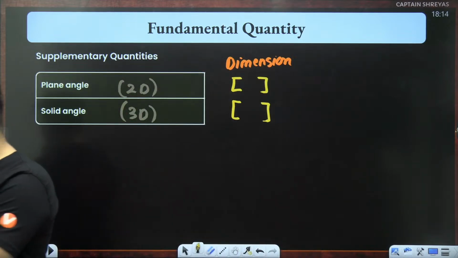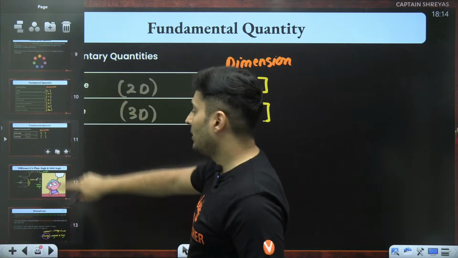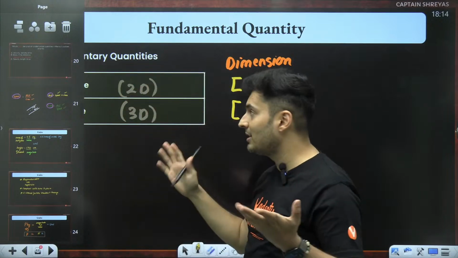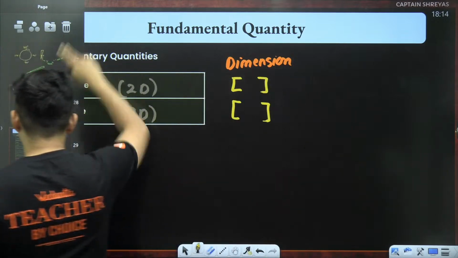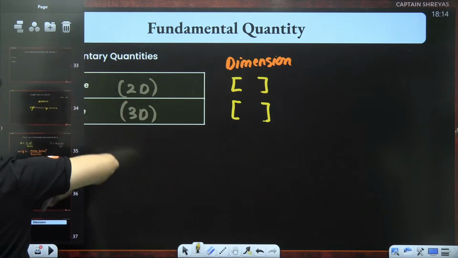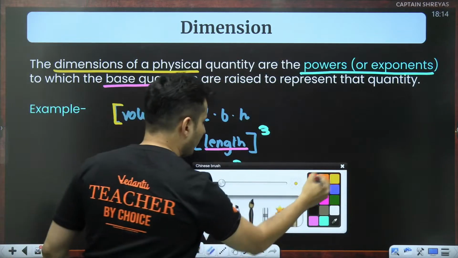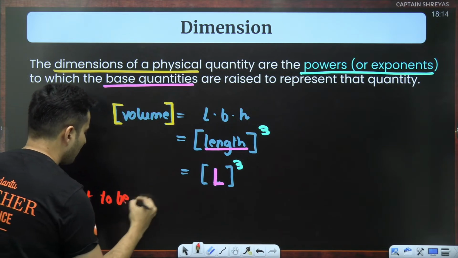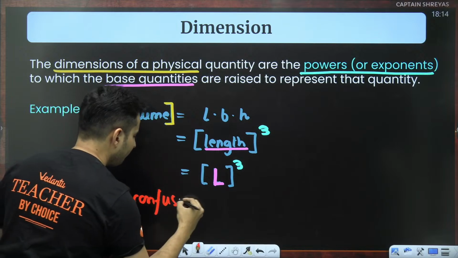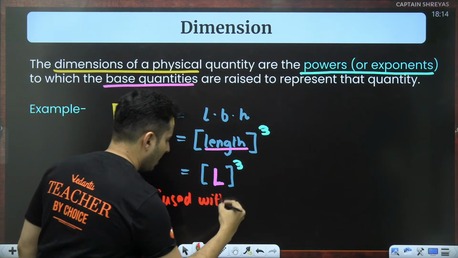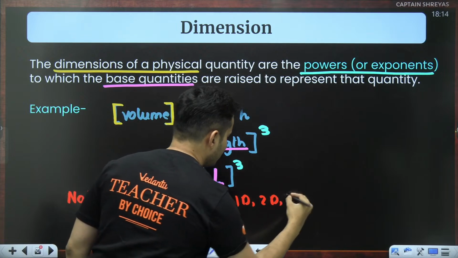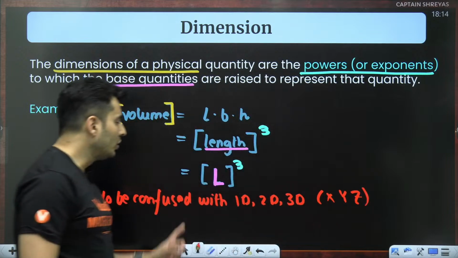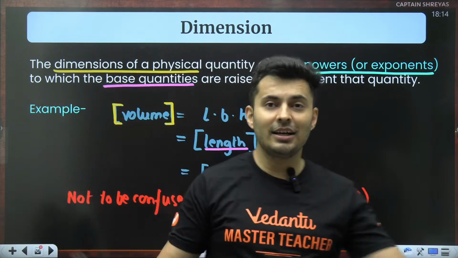Very good. Now, also keep in mind, a lot of students get confused between this dimension and 2 dimension and 3 dimension. Guys, let me give you a very strict warning: do not confuse this with 1 dimension, 2 dimensions, 3 dimensions of our X, Y, Z. That is completely different.